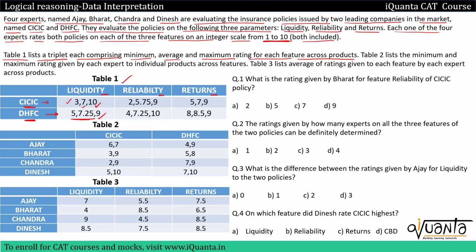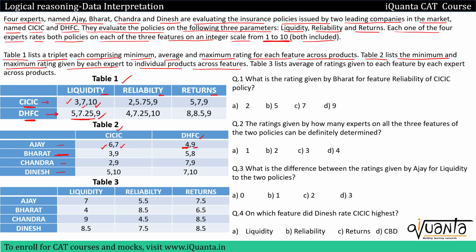So that's it. Reading further, table 2 lists the minimum and maximum rating given by each expert to individual products across features. So this is table 2. We can see that Ajay, Bharat, Chandra, Dinesh are giving ratings to CICIC and DHFC, and these are the minimum and maximum rating that they are giving to the policies of these companies.